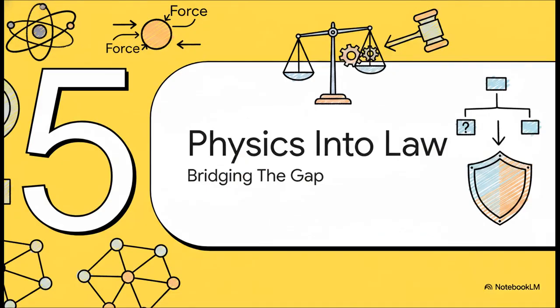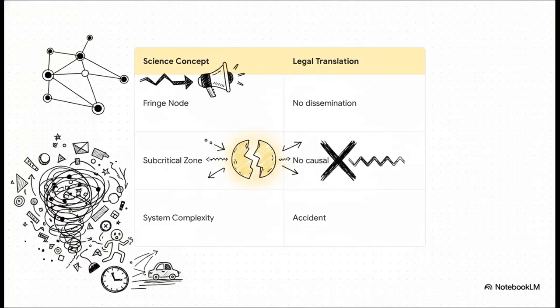Section 5. Translating physics into law. Let's see how they actually bridge this disciplinary gap to build a direct legal defense. This is where it gets brilliant. They didn't just throw math at the judge, they translated it perfectly. Being a fringe node, that legally proves a lack of objective dissemination ability. The subcritical zone, that completely severs the causal link between the action and the alleged outcome. An unpredictable system complexity, that shifts the whole event from a deliberate crime into an unforeseeable accident.